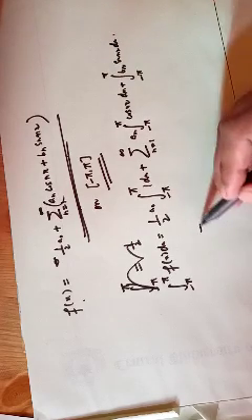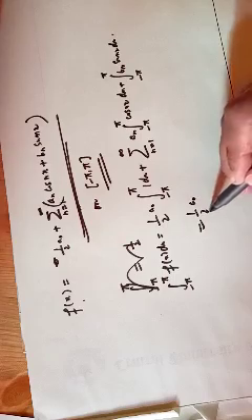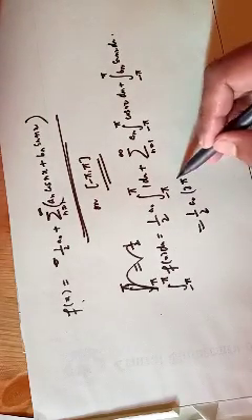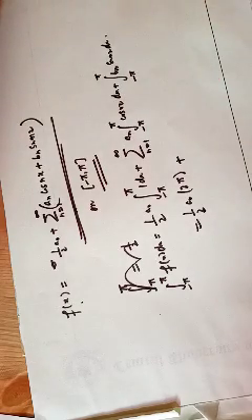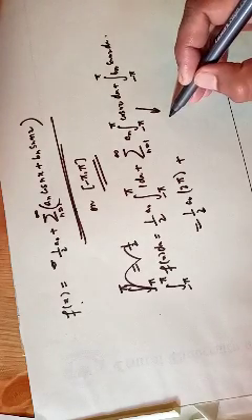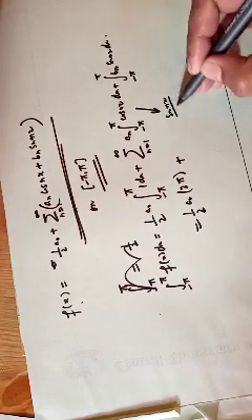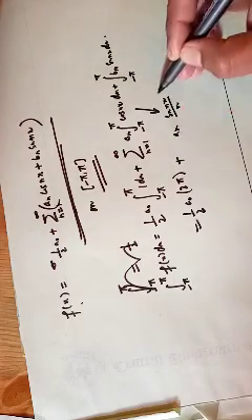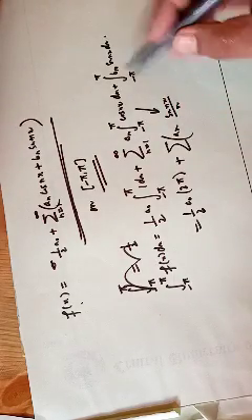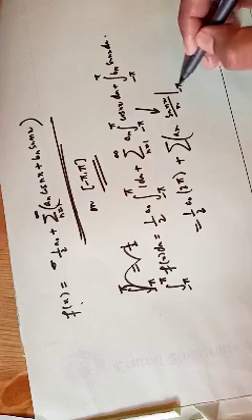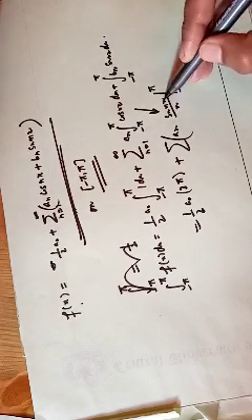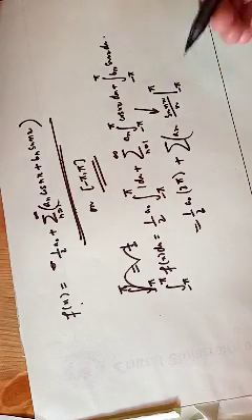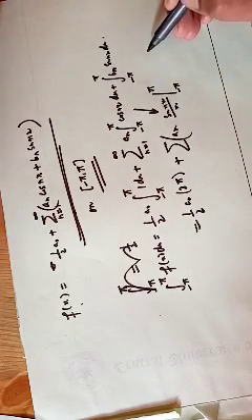Now this would be 1 by 2 a naught, of course this is just 2 pi, right, 1 integrated here, plus now look at this. If we look at this integral, what will we get? You will get basically sin nx divided by n, evaluated from minus pi to pi. So an integral multiple of pi, when I evaluate it would be sine of n pi, that is 0, sine of minus n pi, that's again 0, both the lower and upper values, right?